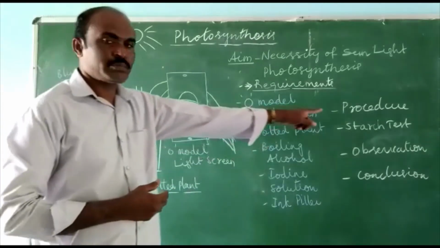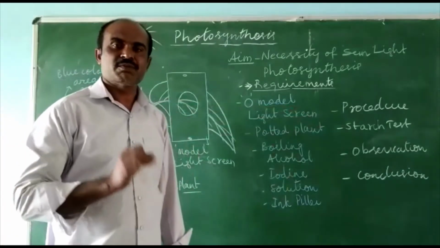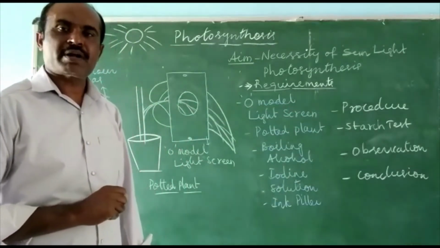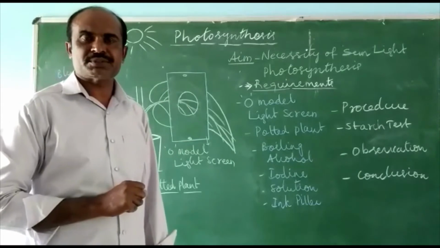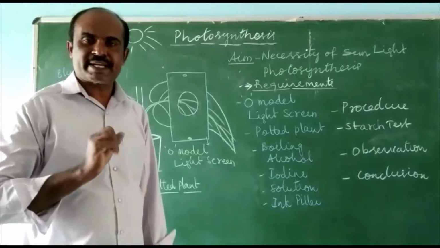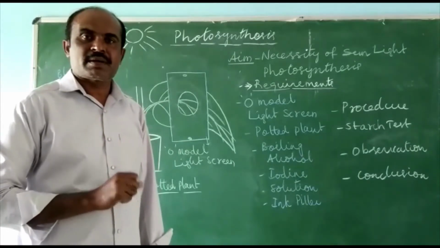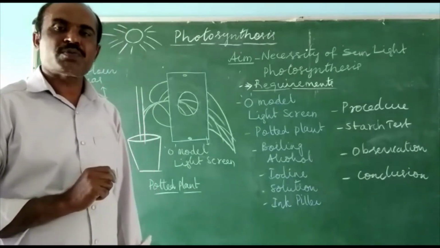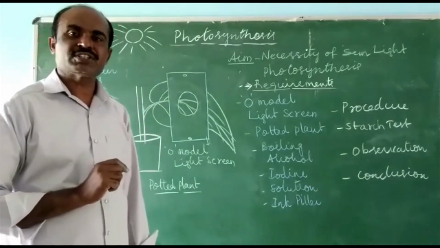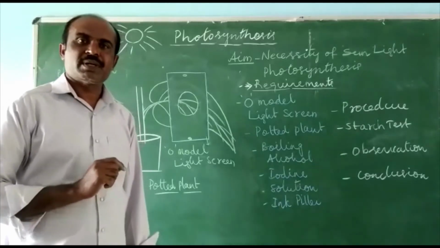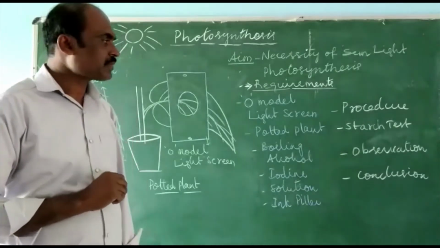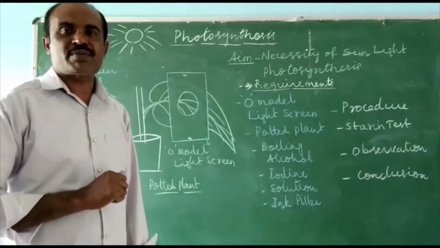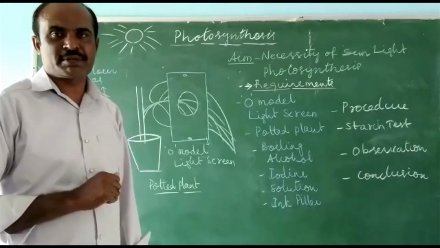Now let us learn the procedure. First point, plant selection. Select a potted plant with broad leaves. Second point, the plant should be placed in a dark room for 24 hours for the complete utilization of glucose. Then after 24 hours, take out the plant from the dark room for the experiment.